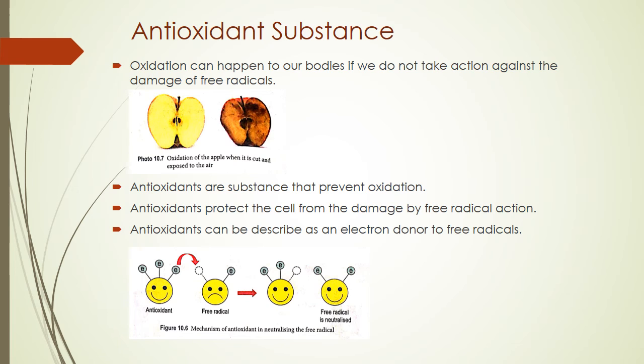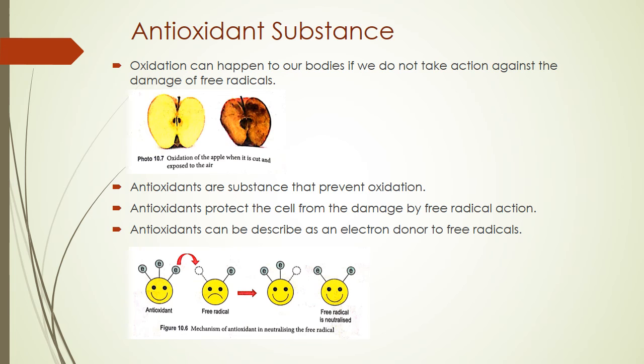Okay, so now we're going to learn what the antioxidant substance is. This is what can happen to our body if we do not take action against damage of free radicals. Just now we learned about the free radical, and this free radical is able to damage our body. So in photo 10.7 you can see the oxidation of the apple when it is cut and exposed to the air. So this is an example of the reaction of free radical.